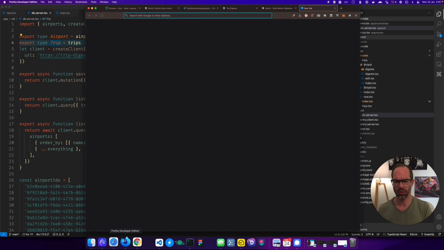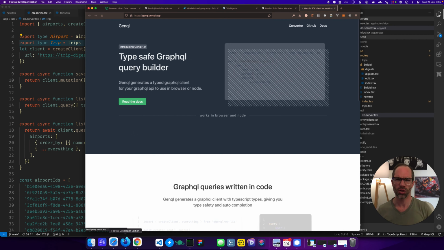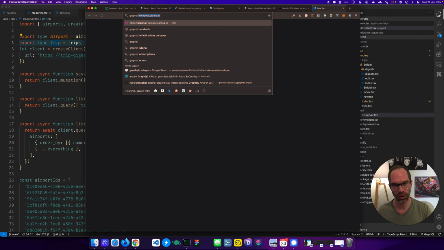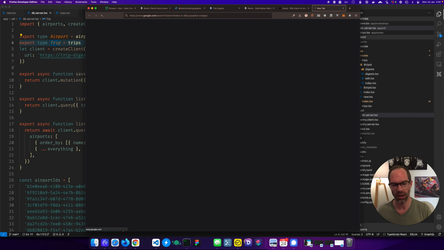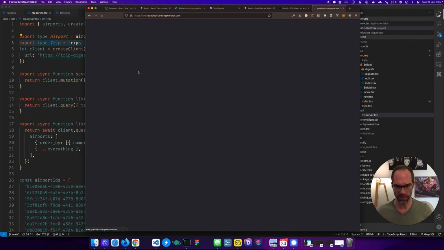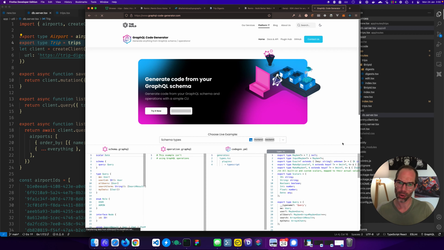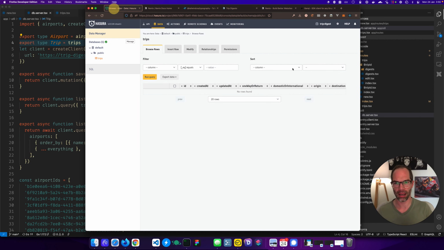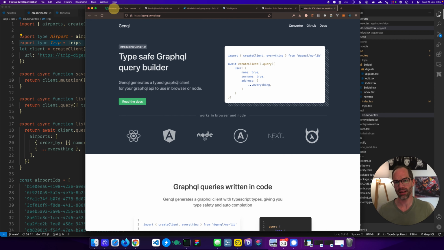Actually, it's called GenQL, and not GraphQL CodeGen, I forget what it's called. GraphQL Code Generator is one I've used before. It's pretty cool, but you have to write query documents and then it produces the SDK. With GenQL, you can actually just run it against your server. So I can run it against my Hasura server and it will generate the SDK for me, which is really nice.